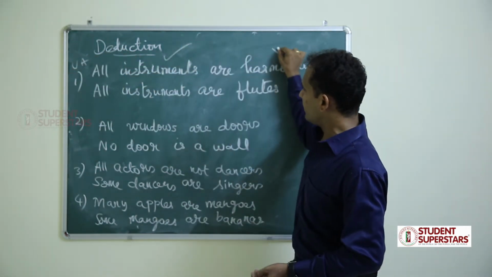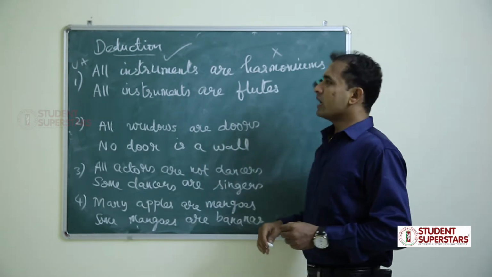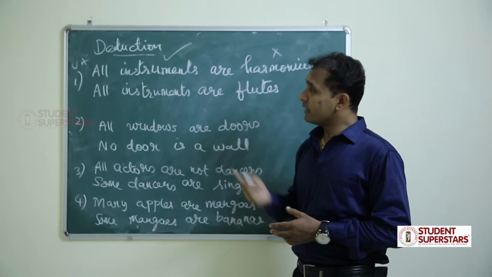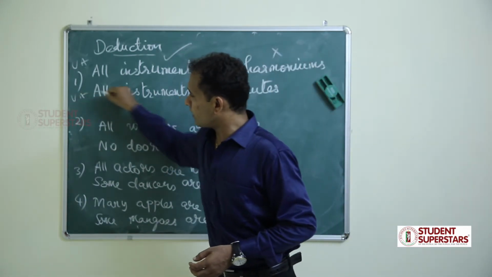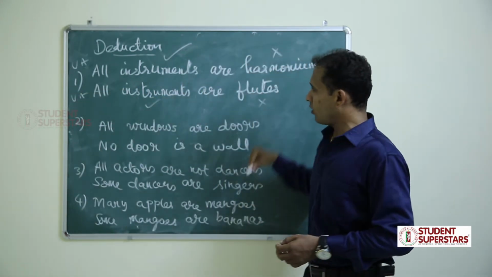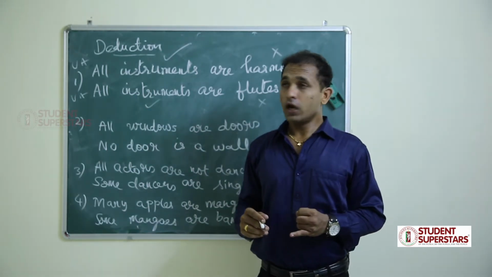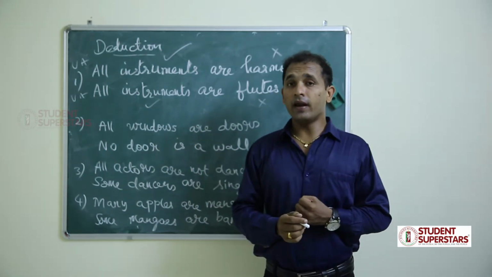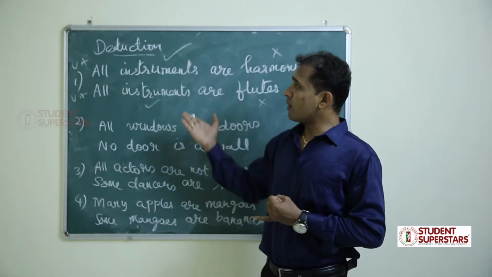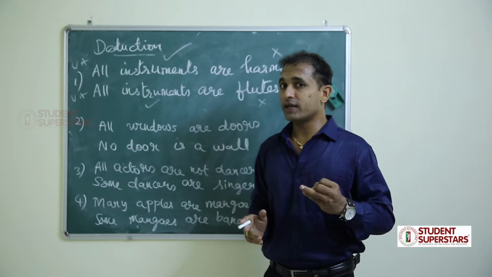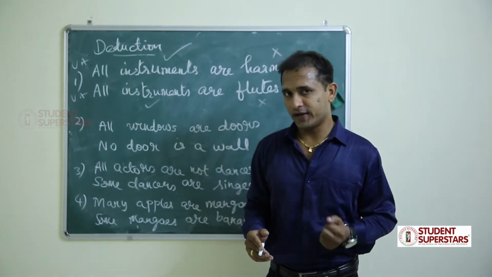First term distributed, second term not distributed. The next, all instruments are flutes, again universal affirmative, first term distributed, second term not distributed. So first step is over. We checked the types of statements, and then second step, we applied the distribution laws. Now we have to check the third step, which is rules for deduction.